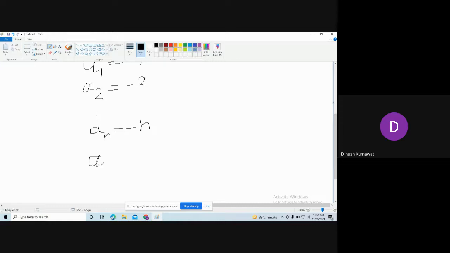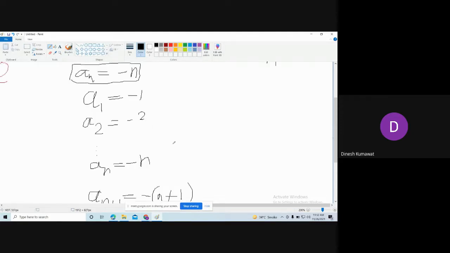And what is a_(n+1)? It is minus (n plus 1), in a bracket. Now observe, among these two, which one is bigger? A_1 is bigger than a_2.